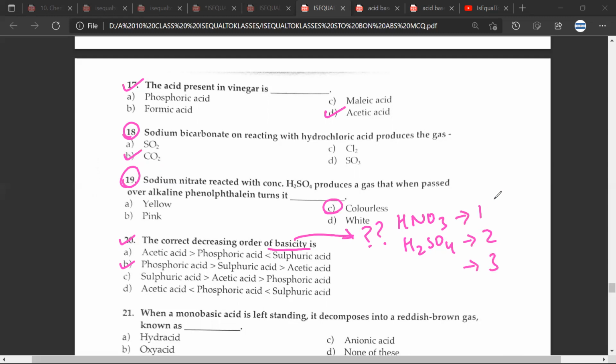So basically it is the number of replaceable H positive ions it can give. Similarly, we have acidity. It is the basicity of acids and acidity of bases. Mr. CB, am I correct? Oh, yes, sir.